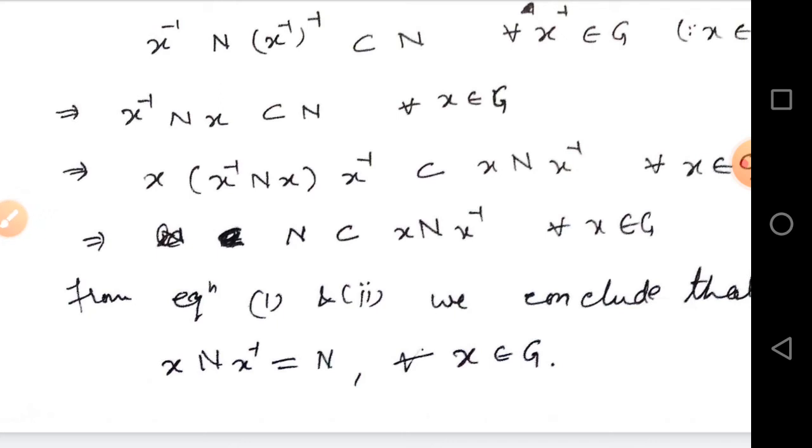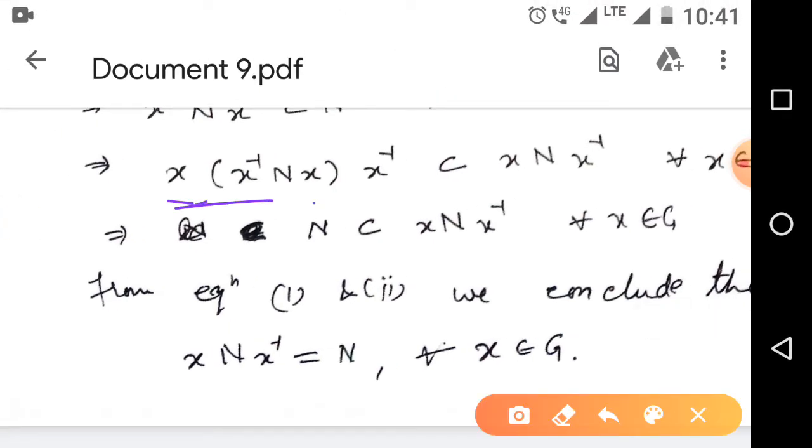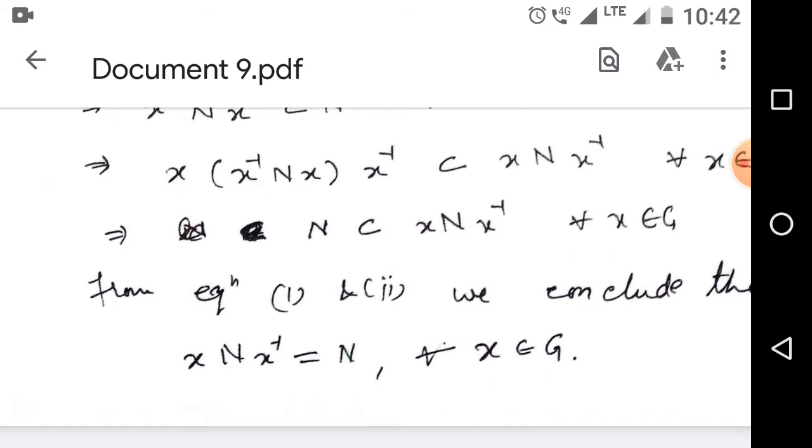Here x into x inverse is the identity element, and here also the identity element. So we get N is a subset of x N x inverse for all x belongs to G.